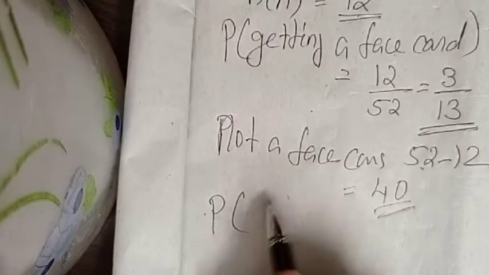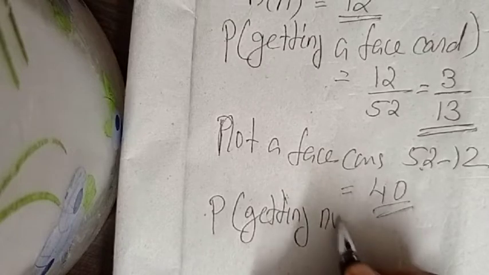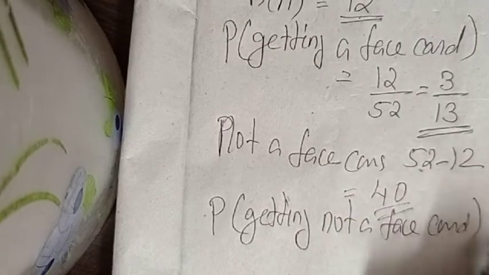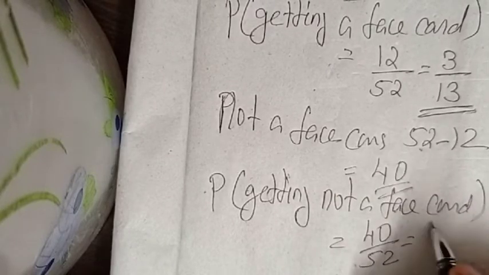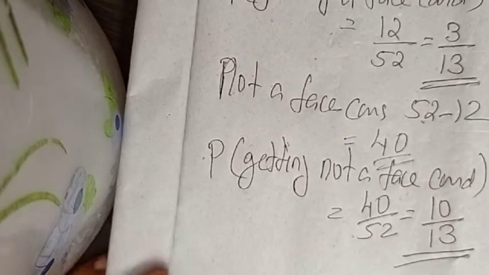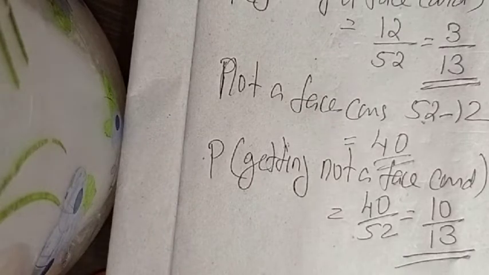Therefore, the probability of getting not a face card is 40 by 52. What's the answer? 10 by 13. You can cancel by 4.